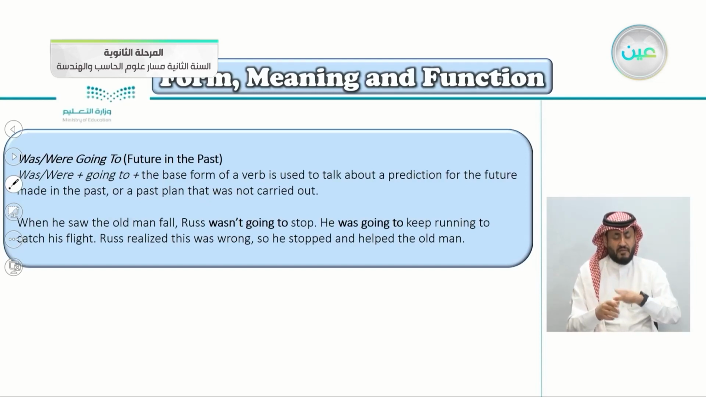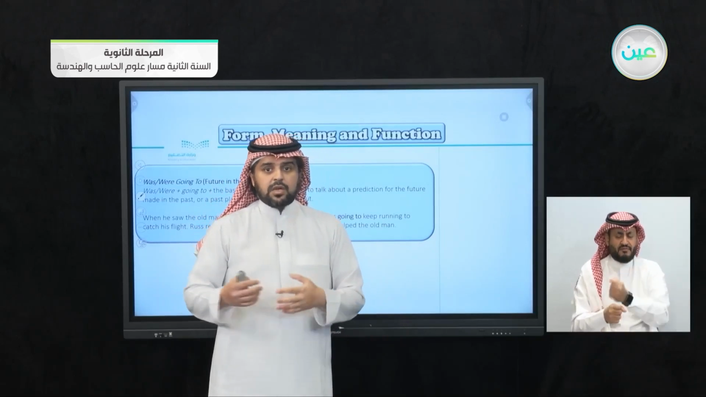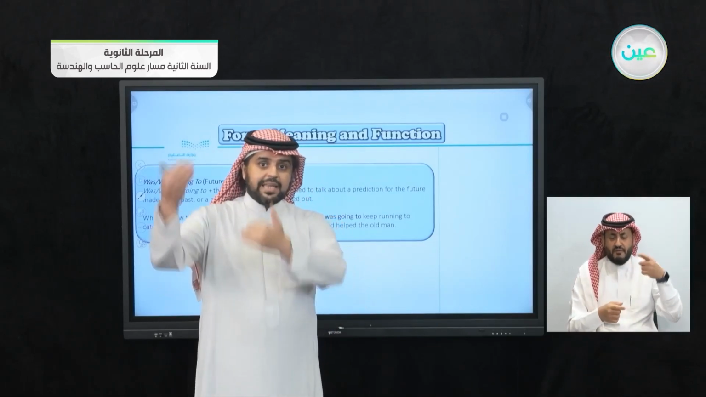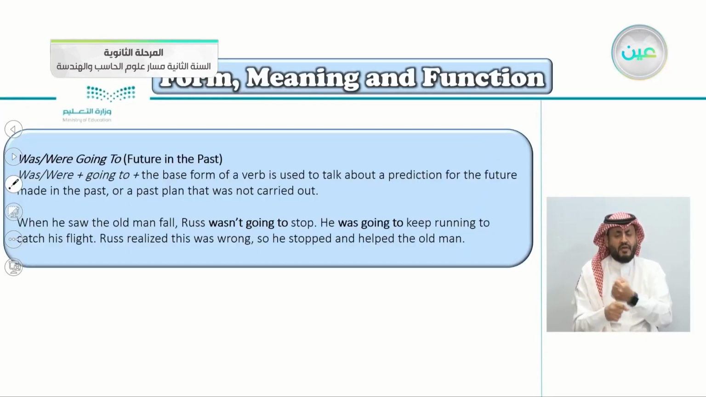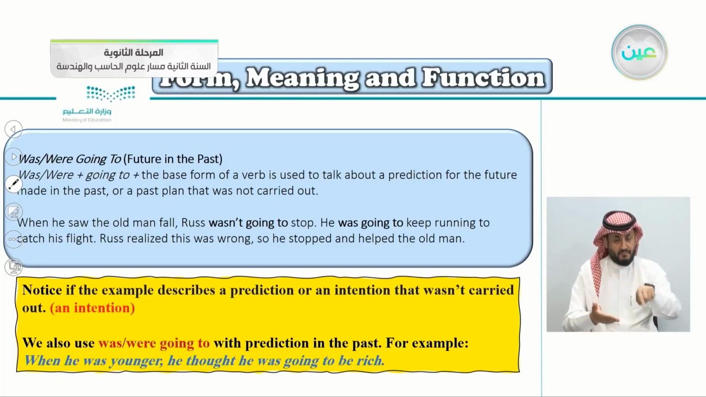For example, when you say, I was going to meet him, I was going to pay, but he didn't let me, I was going to get out, and so on. So this is a future plan made in the past. When he saw the old man fall, Russ wasn't going to stop. He was going to keep running to catch his flight. Russ realized this was wrong, so he stopped and helped the old man. Notice if the example describes a prediction or an intention that wasn't carried out.